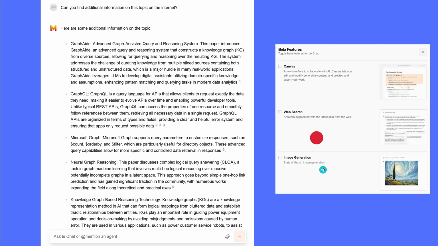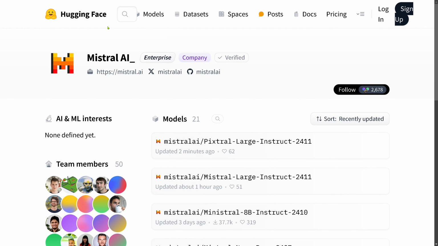But image generation, yes, all images here in this video were generated here with this new Mistral model. Plus you have a canvas, you know the canvas already, that we can operate when we do coding and whatever. This is all available now. And of course, all of those models are available on HuggingFace. And we go here to Mistral AI. And as you see, updated 2 minutes ago.